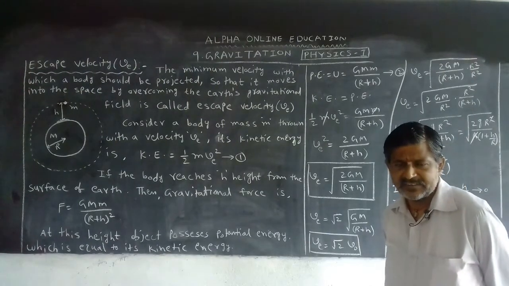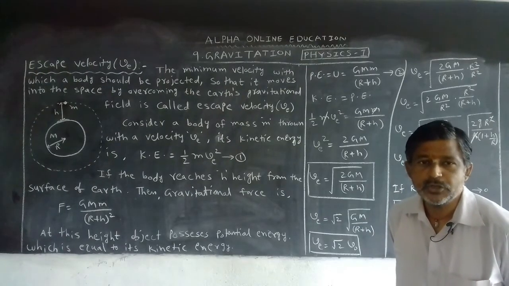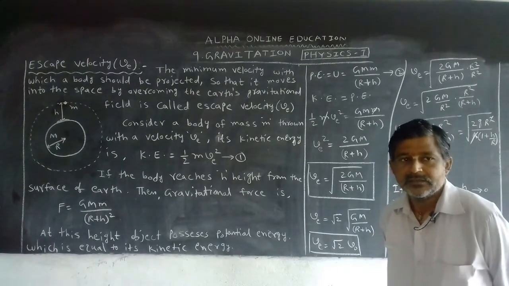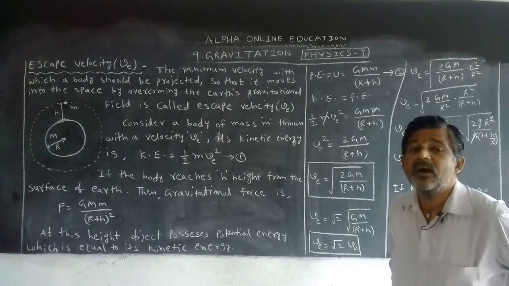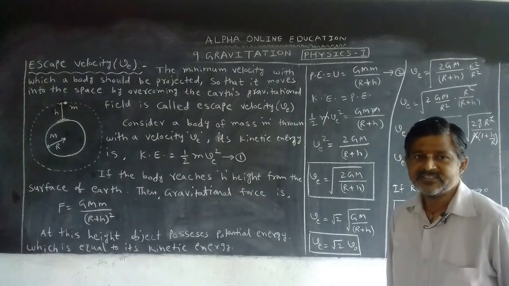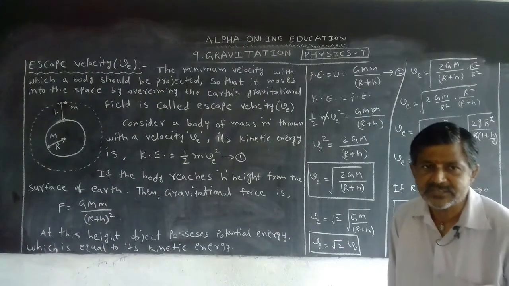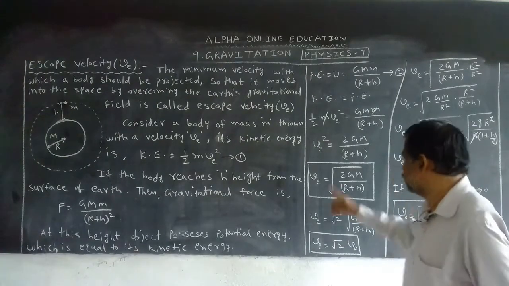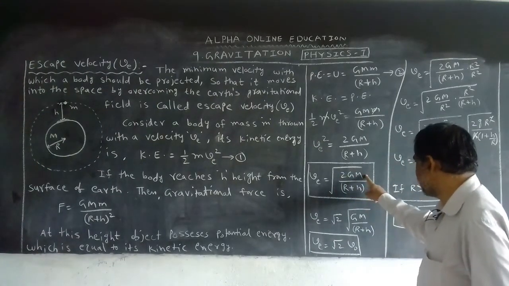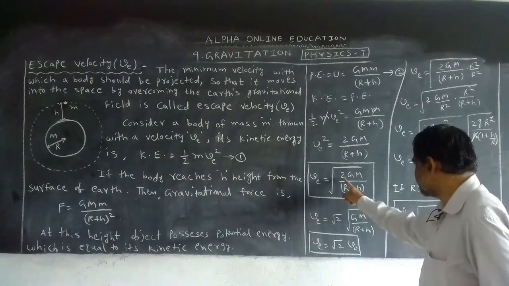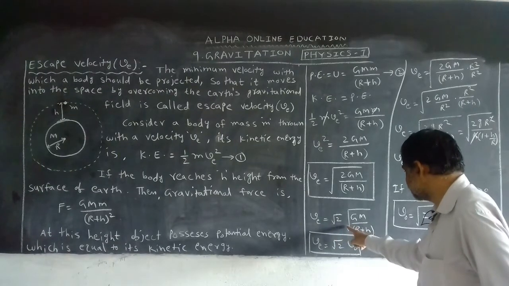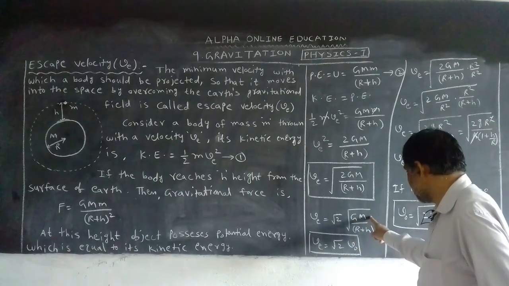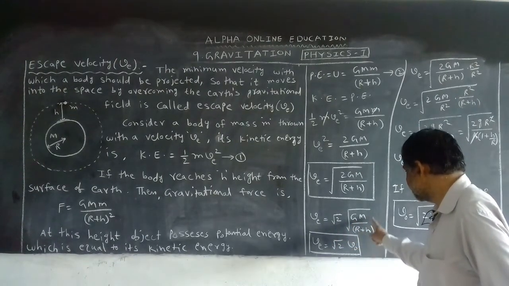What is the equation for the escape velocity? V is equal to root 2 capital G capital M by R plus H. Taking root 2 outside, V is equal to root 2 times root of capital G capital M by R plus H. What is that equal to?